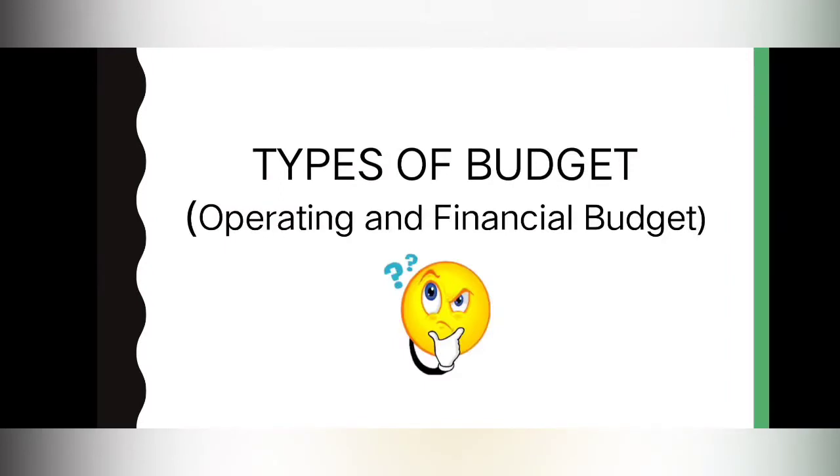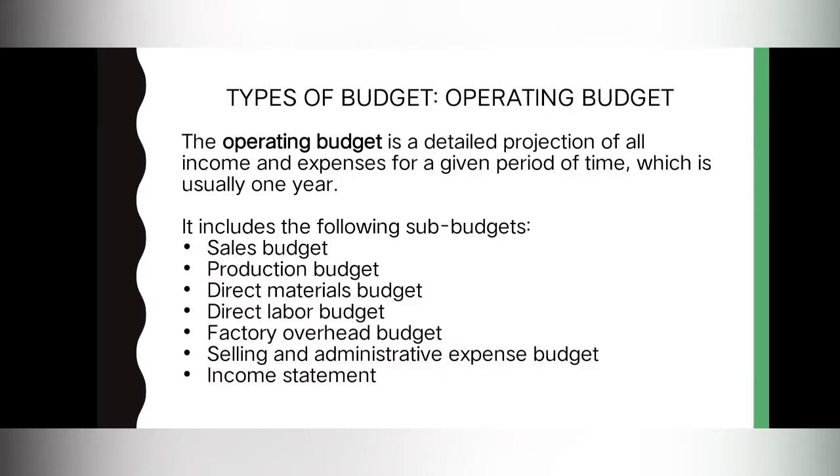Now let's go to the different types of budget. So we have two types of budget, the operating and financial budget. The operating budget is a detailed projection of all income and expenses for a given period of time, usually 1 year. So the operating budget, nakatuon siya sa income and expenses ng business. And it includes the following sub-budgets. We have the sales budget, the production budget, the direct materials budget, direct labor budget, factory overhead budget, selling and administrative expense budget, and lastly, the income statement.